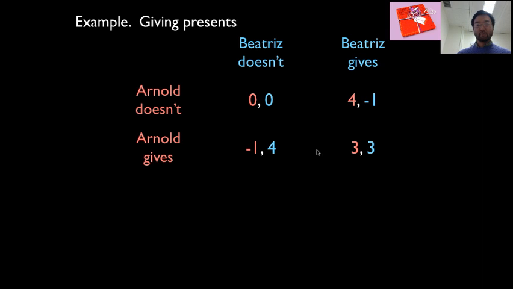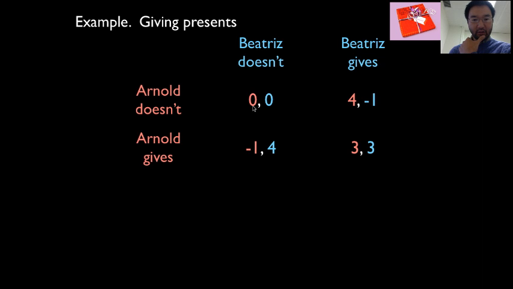Another example, giving presents. This is back to our prisoner's dilemma. Remember, you can either give a present or not. The best thing is if I don't give a present but you give me one. Let's see, what are the Nash equilibria? Let's just check. Is this a Nash equilibrium where we both don't bring presents? If we're here, does anybody gain by deviating?